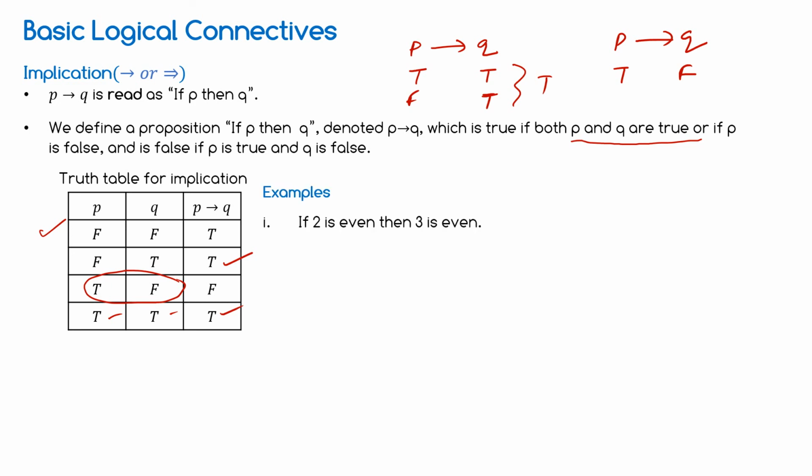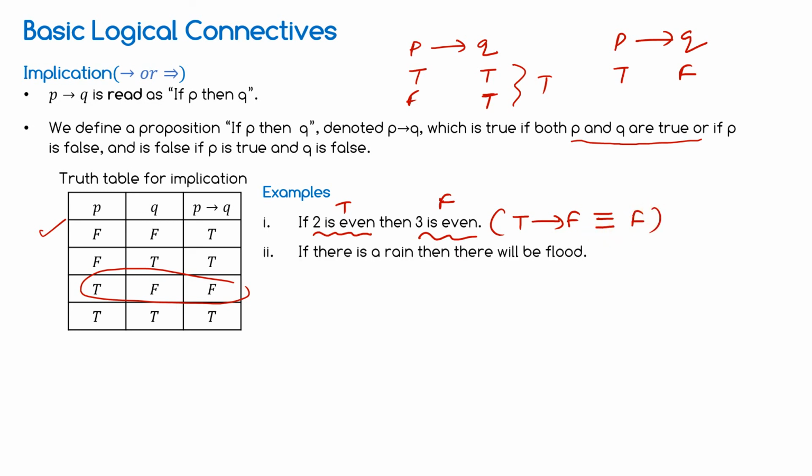Example: if 2 is even, then 3 is even. Find the truth value of this. The first one, 2 is even: true or false? True. 3 is even: false. So using this particular rule, it will become false.